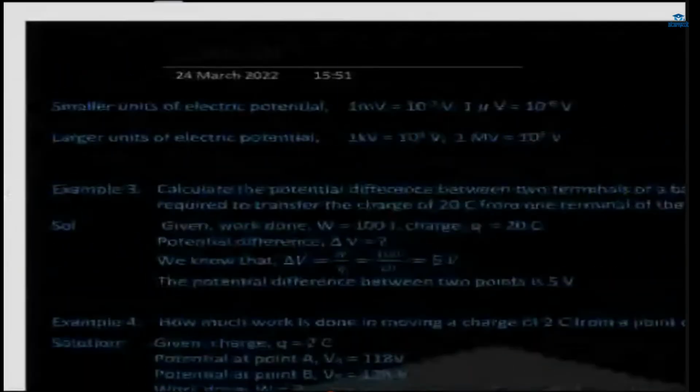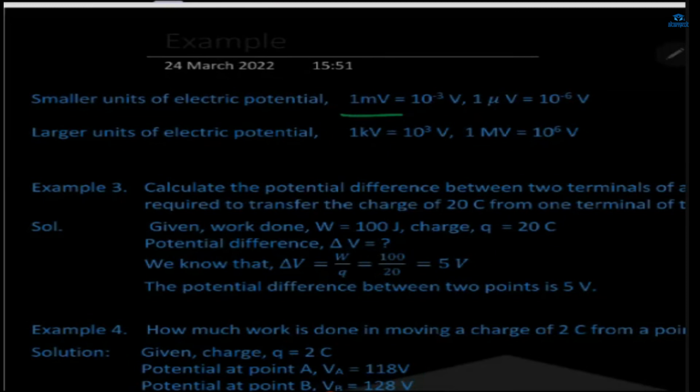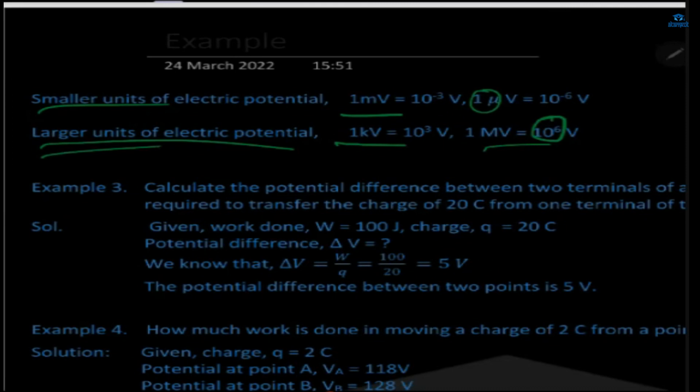There are some smaller units of electric potential that we can write as 1 millivolt. Milli we already know is 10 power minus 3, because you must have read it in mathematics. And micro refers to 10 power minus 6, 1 microvolt. If we talk about larger units, then we use kilovolt and megavolt. Mega is 10 power 6. So these are the smaller units and these are the larger units.